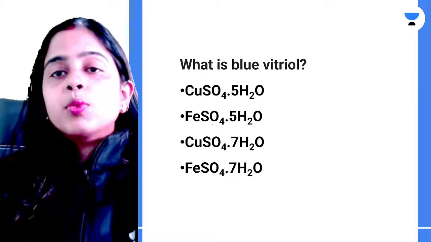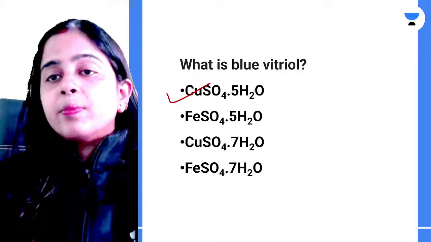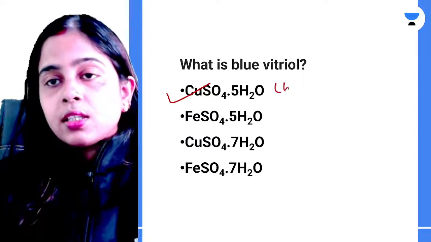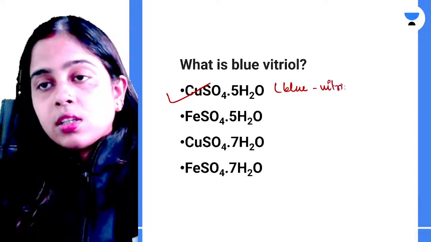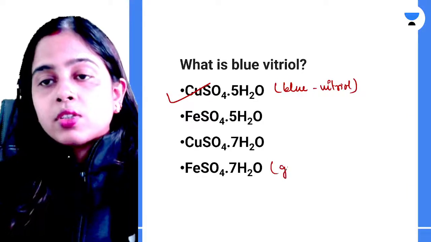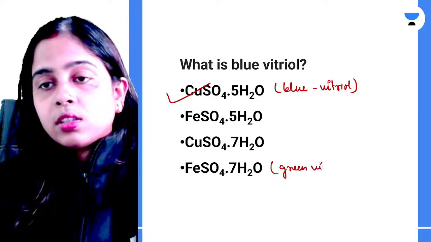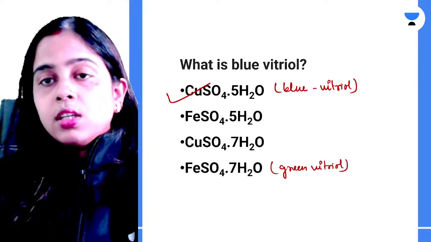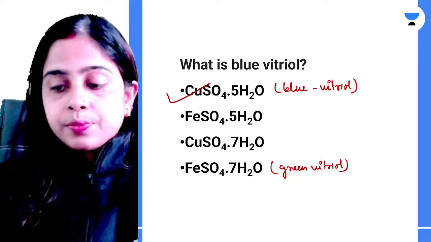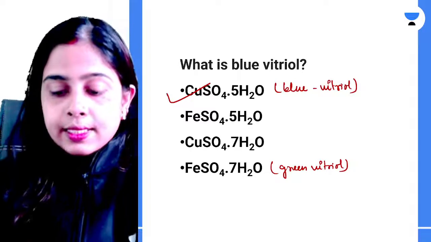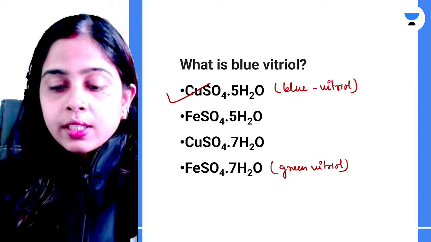So basically blue vitriol is copper sulfate pentahydrate. This is your blue vitriol. And this is your green vitriol. Clear? I hope it is clear to everyone. Just let me know if it is not clear to anyone.